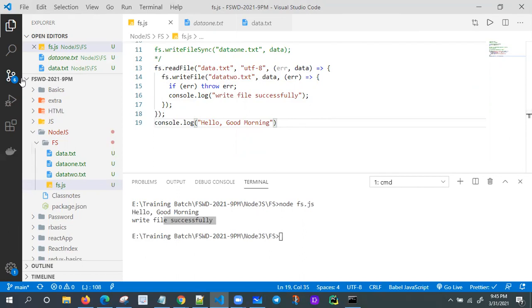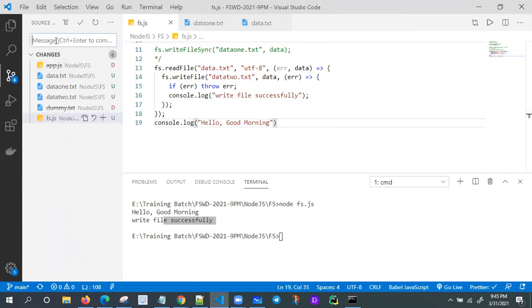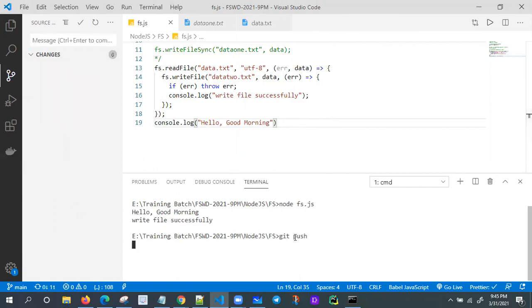Let me push the code to GitHub. FS module. Git push, and okay, fine.